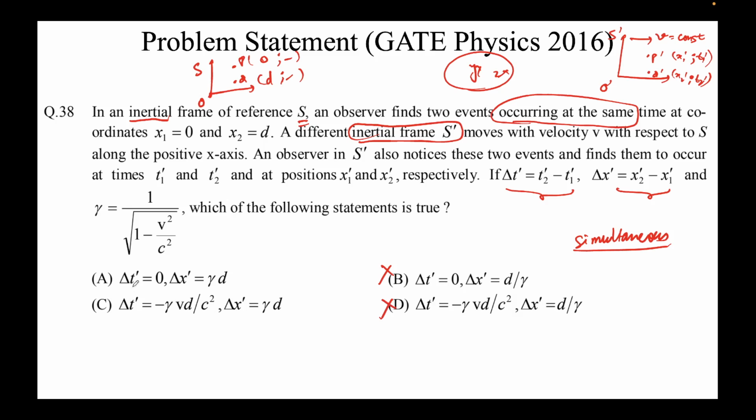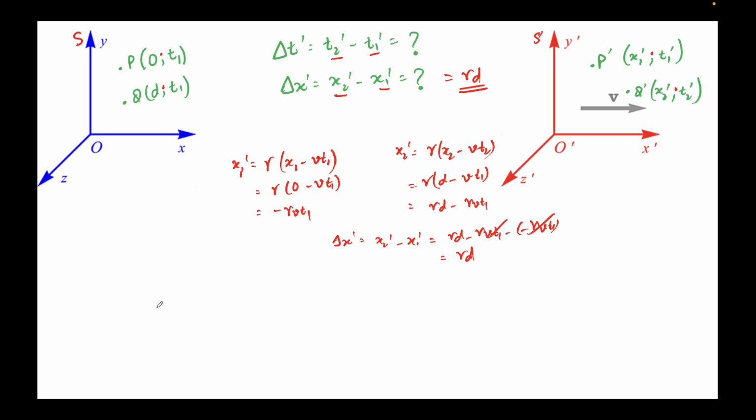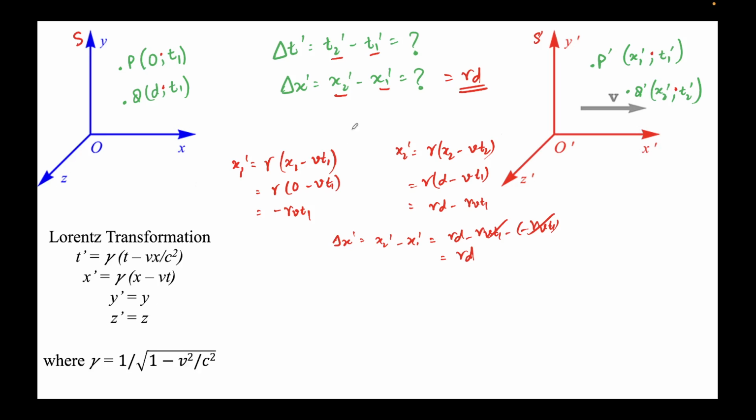So we'll also have to find delta t prime. It's good practice to eliminate options whenever you can, because if, let's say, this option were also d by gamma, then you need not even solve for delta t prime. C would have been the correct option, right? So where are we? Yeah, we are going to find t2 prime and t1 prime. So again I'll write the formula. T2 prime, this formula, will be gamma times t2 minus v x2 over c square, but there's only one velocity.